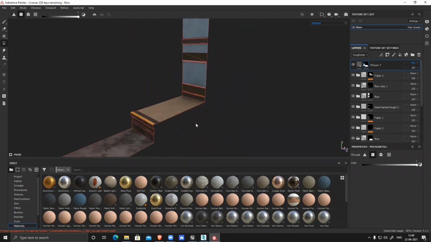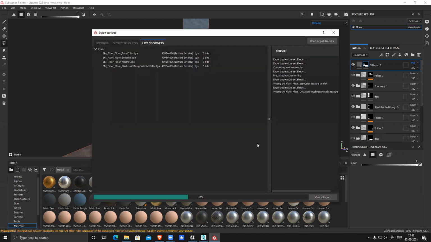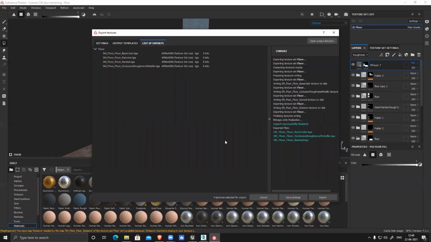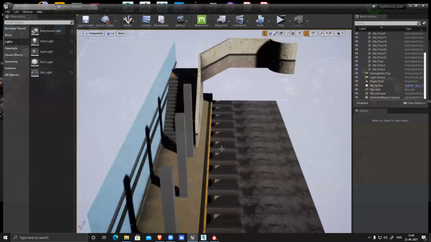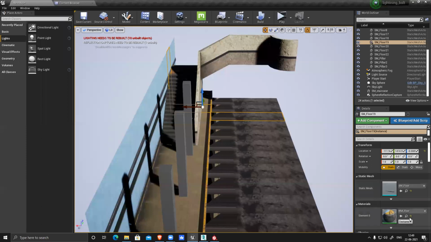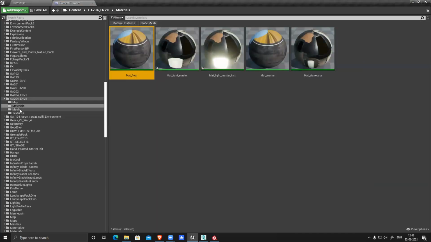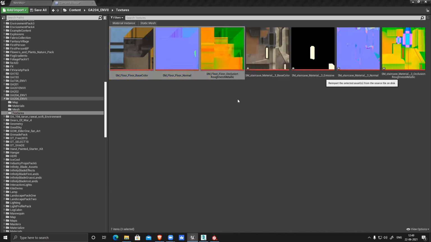Now I just have to save it and export the texture and re-import it in Unreal. So everything will be solved. Done, export texture. You can see all these file folders and everything is selected already, exported. Done. Unreal, and this texture I have to fix. I can see where the material textures are, these three, right click, re-import.